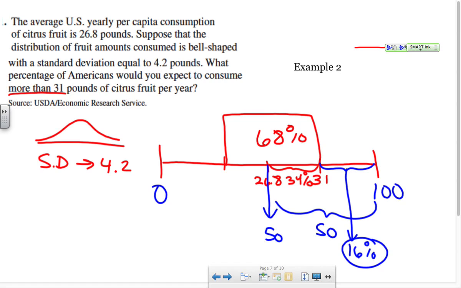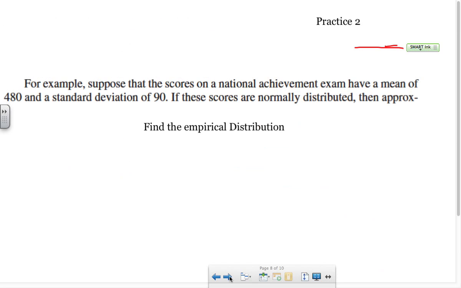This is probably, I would say, the hardest lesson we've done so far, just because it's kind of abstract, it's kind of weird, it's using a lot of different things, and you have to use your brain to do some calculating on your own. So go ahead and do the practice problem on your own.